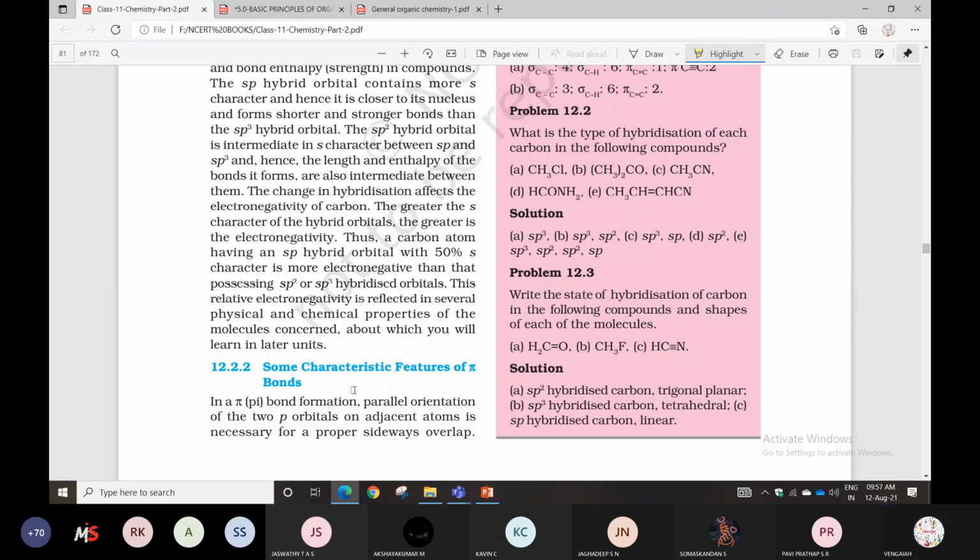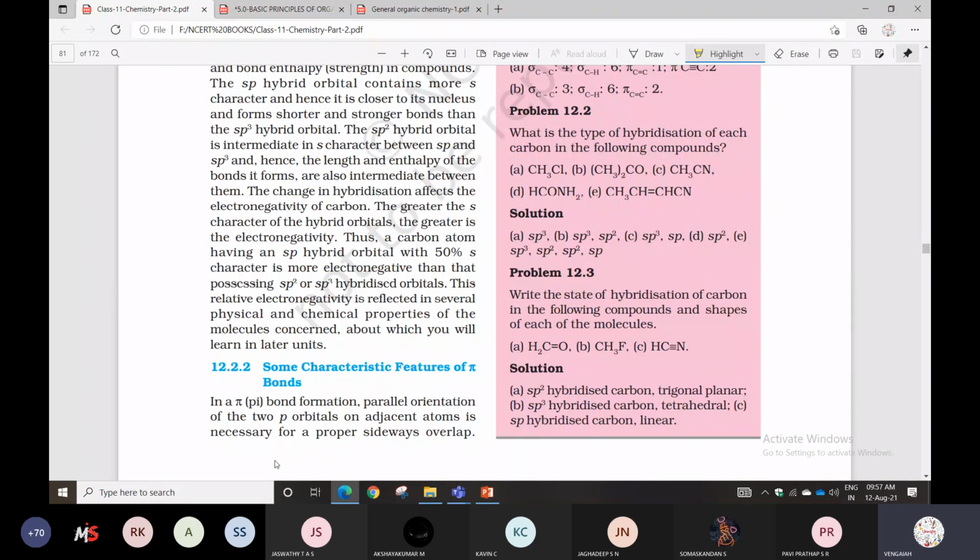Next one is some characteristic features of pi bond. You know sigma bond and pi bond. Sigma bond is a strong bond, pi bond is a weak bond. Sigma bond is end-to-end overlapping. Pi bond is sidewise overlapping. Here it is given about only pi bonds.